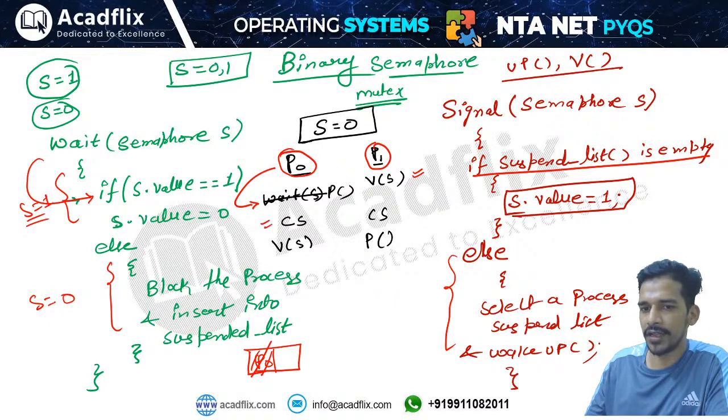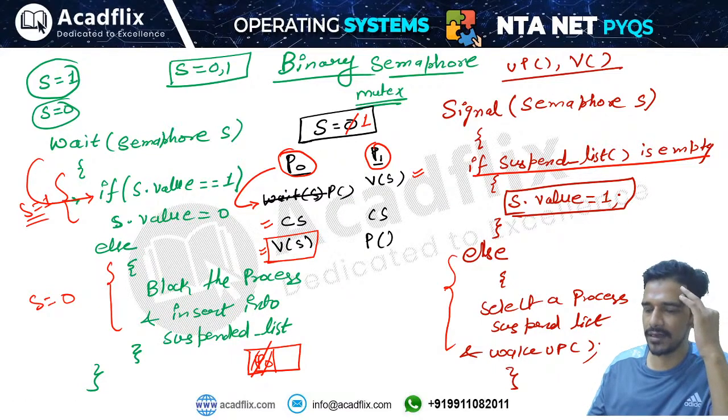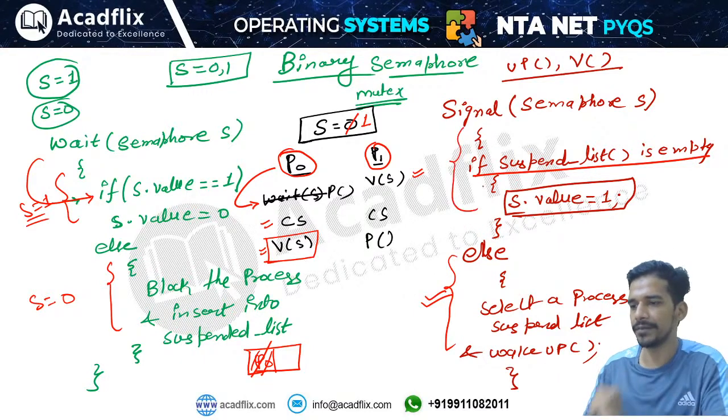It will enter into the critical section. Then it will apply the signal operation. When it applies the signal operation, it will check whether we have any process in the suspended list. No. If there is no process in the suspended list, it will simply set the value of semaphore to 1. Okay, there are only two cases. Either there is a process in the suspended list or there is no process in the suspended list. If there is a process in the suspended list, then the signal operation will simply start executing that process. If there is no process in the suspended list, then the value will be set to simply 1.